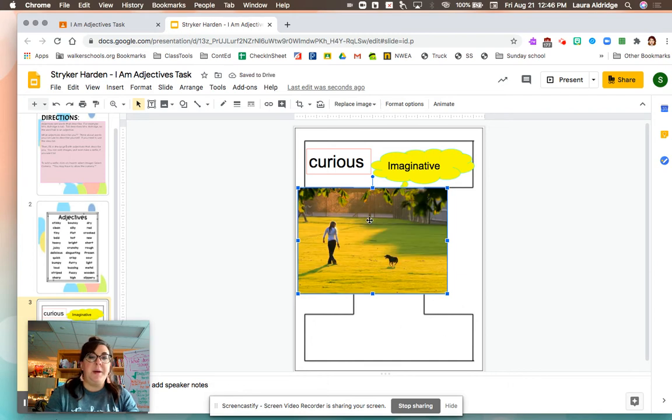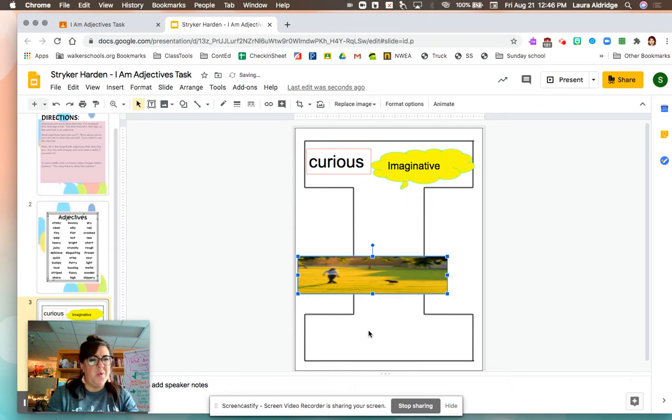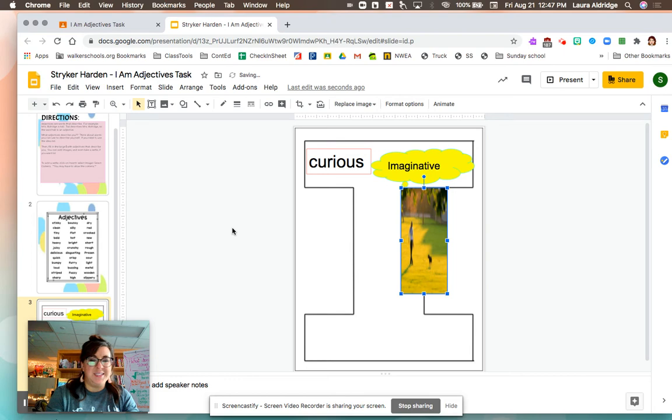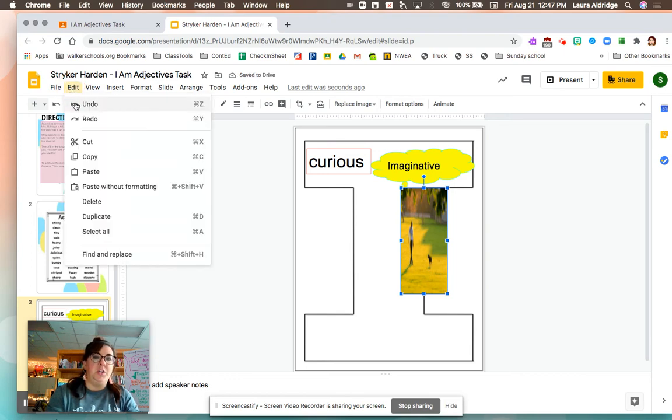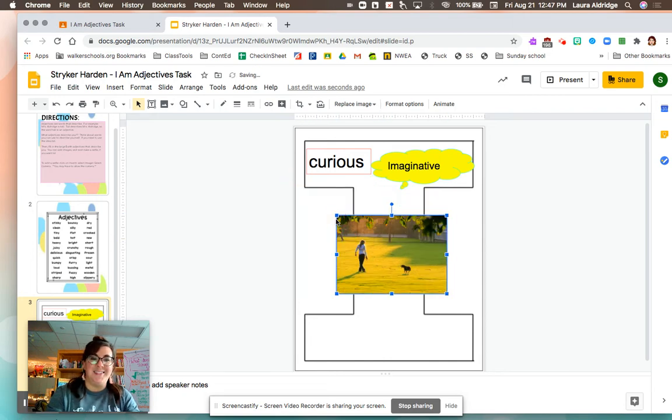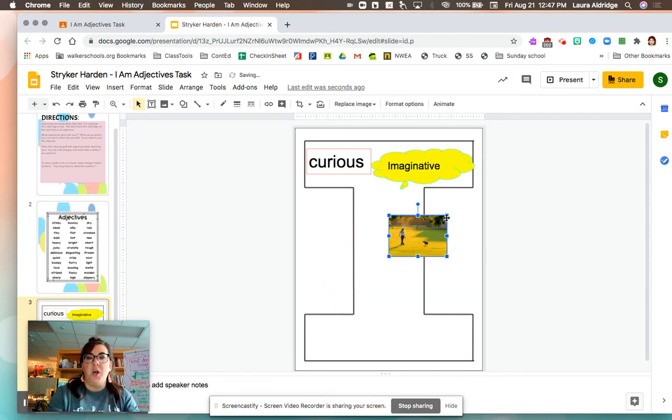Once my picture comes up, I need to resize it to put it inside the eye. So if I shrink it, oh no, the picture looks weird. So I'm going to go to my edit and undo. I don't want it to look like that. Maybe I can make it skinny and tall. Oh no, that doesn't work either. I'm going to choose my undo button again underneath edit. And I think I can drag from this corner. Yes, that's better. Dragging and shrinking from any corner whatsoever will keep the picture with the same nice perspective without